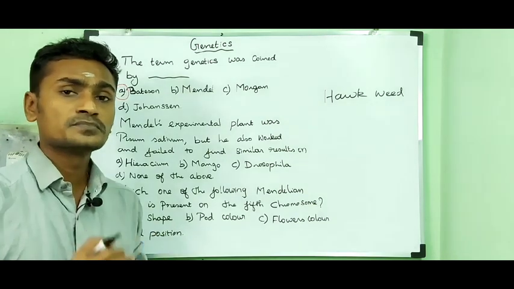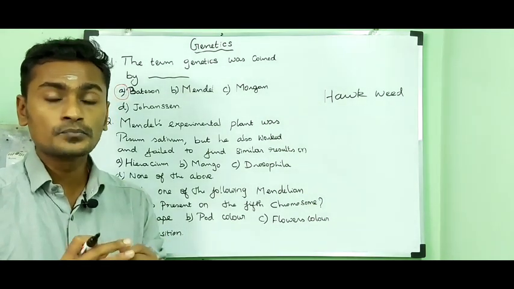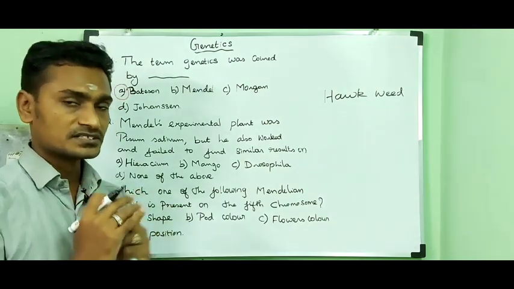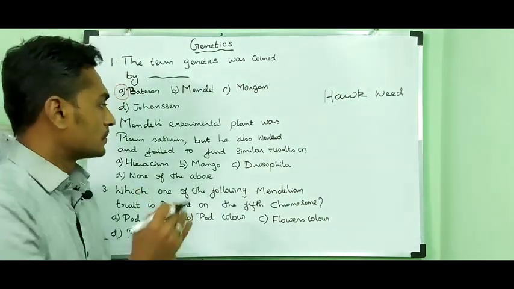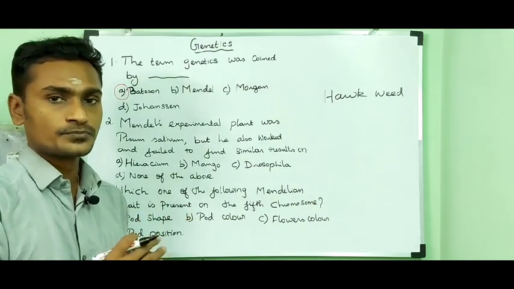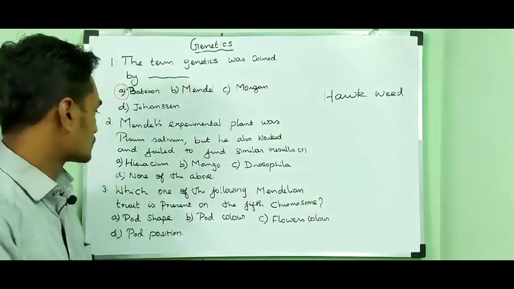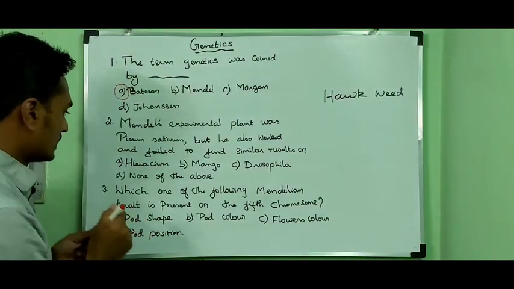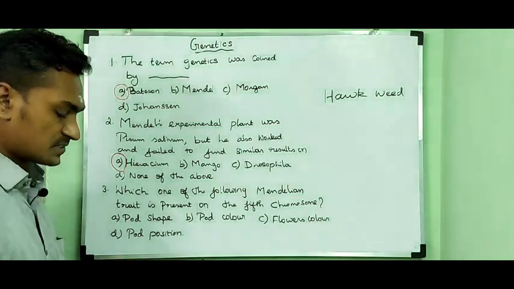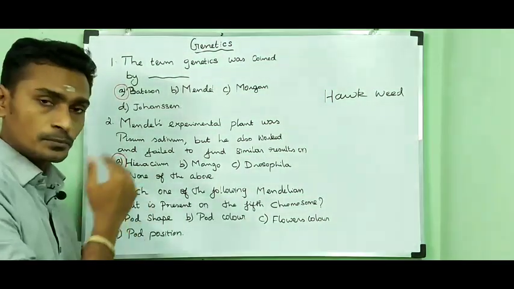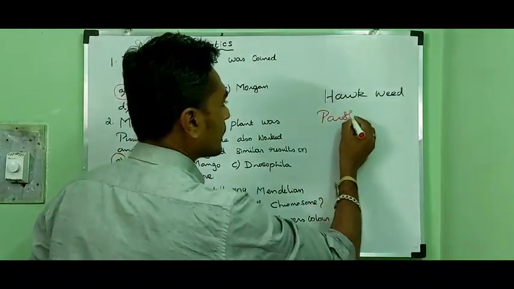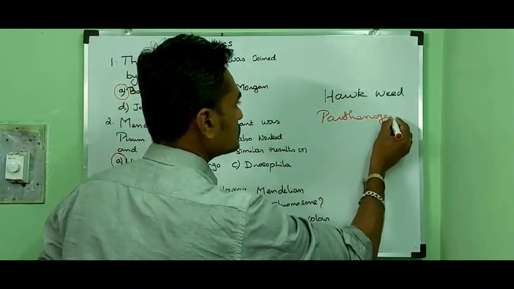The reason is that the Herbaceum plant shows parthenogenesis, that means the development of an embryo from the ovum without the act of fertilization. That is why Mendel was not able to get the Mendelian ratio. So the answer is Herbaceum, because the plant shows parthenogenesis.